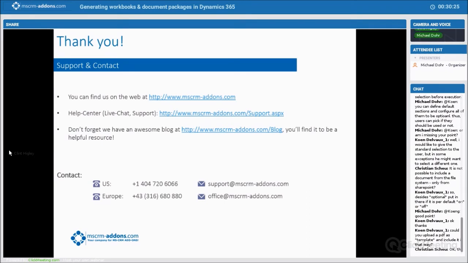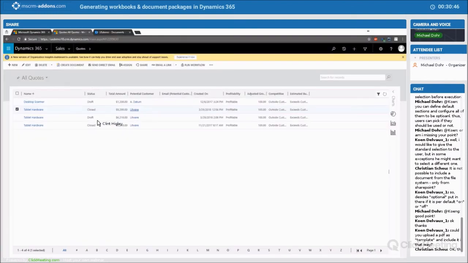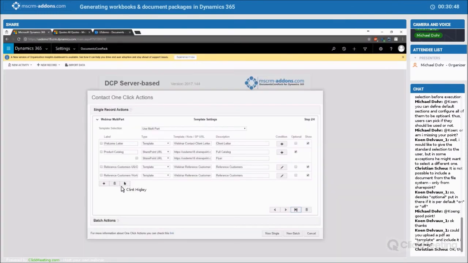Yeah, exactly. What you could do is take your PDF and attach it as a note. If it's just a static PDF, you could attach that as a note inside of your CRM system, and then reference that note just like how we reference the SharePoint piece. Let me just go back here real quick and do another quick one.